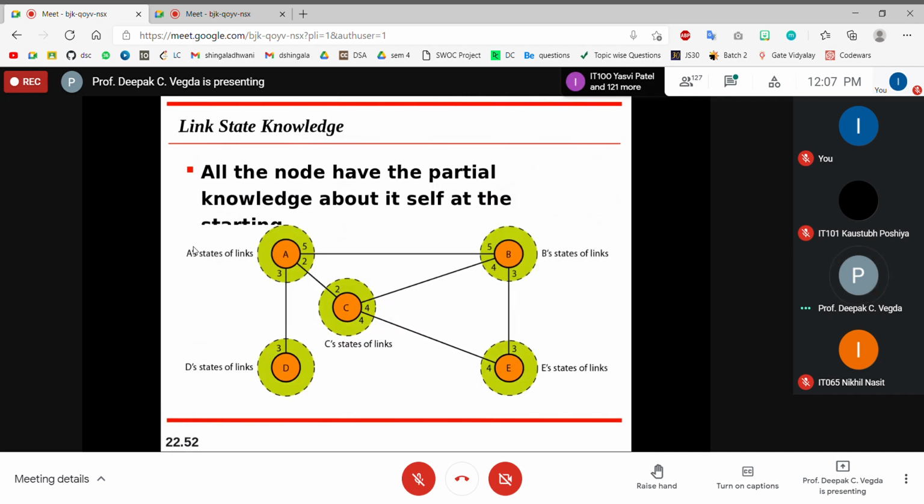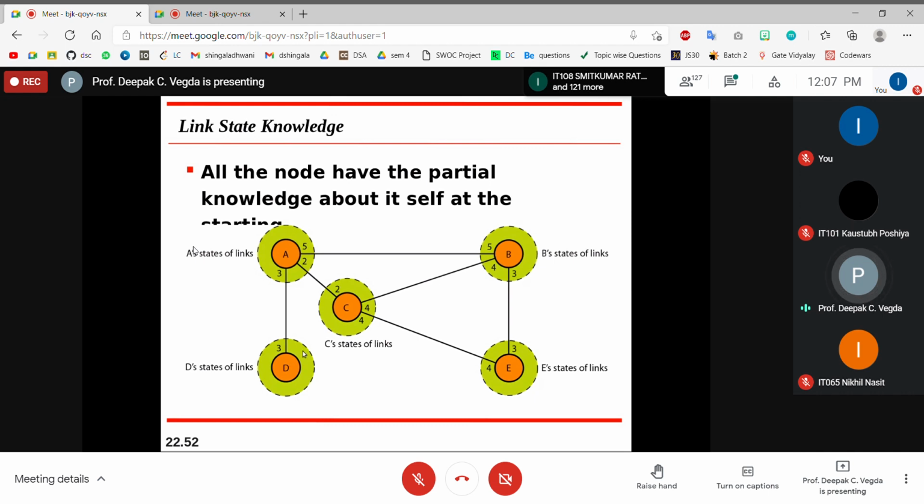And then what they'll do is, all the nodes have partial knowledge about themselves at the starting, that I am connected with, suppose, B. So what is my distance, or what is the cost, from A to B? So I say that it is 5. Okay, I am connected with C, then I have this distance.